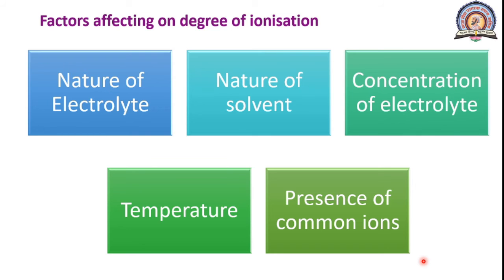So the nature of electrolytes affects the value of degree of ionization. The next is nature of solvent. So the solvent affects the degree of ionization by parameters such as dielectric constant or the solvating power. Higher the dielectric constant, the degree of ionization is also high.